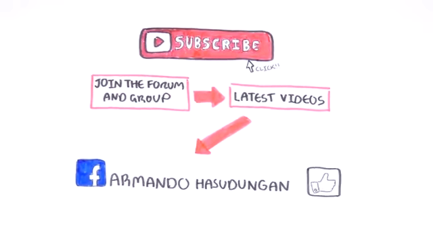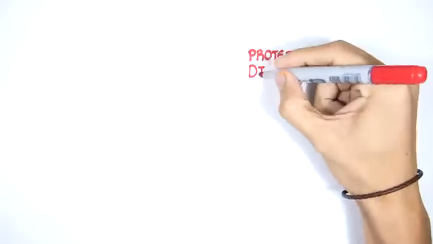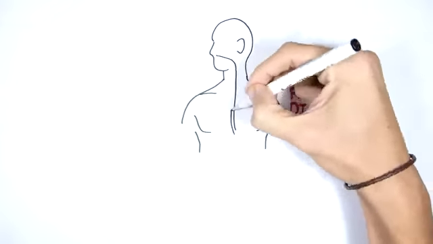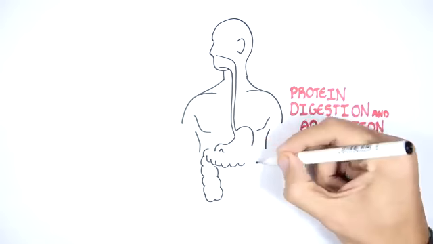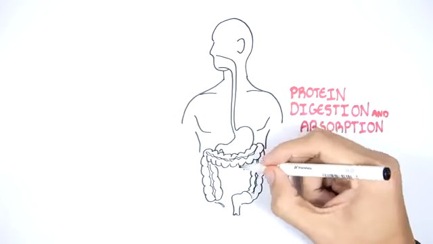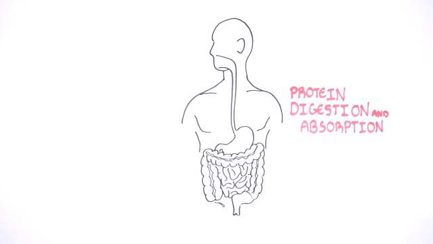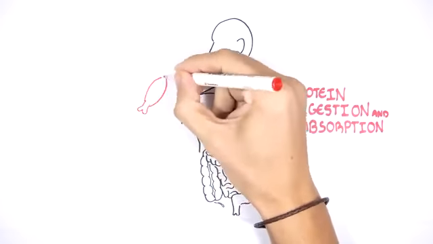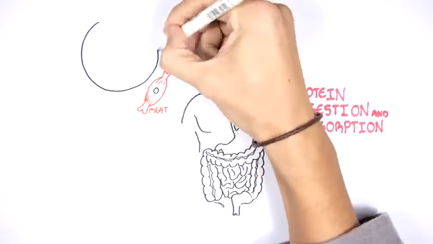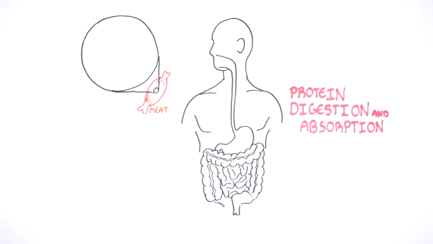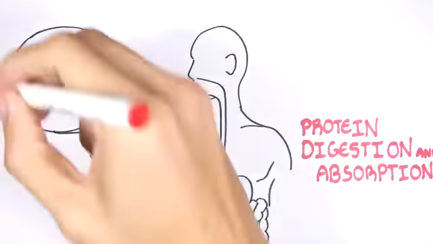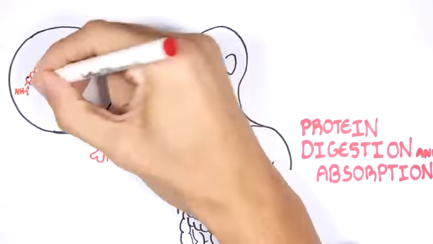In this video, we will talk about protein digestion and absorption. So here we have a person and his digestive tract. You have the esophagus, stomach, small and large intestine. A good source of protein can be found in foods such as meat. If we zoom into this meat, part of the meat is made up of proteins. Proteins are made up of amino acids. Proteins are basically chains of amino acids.